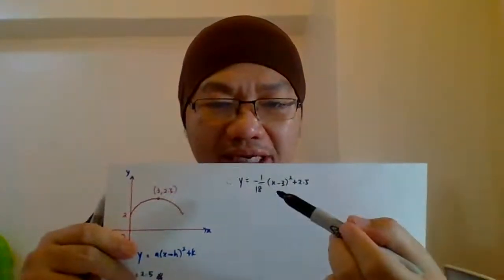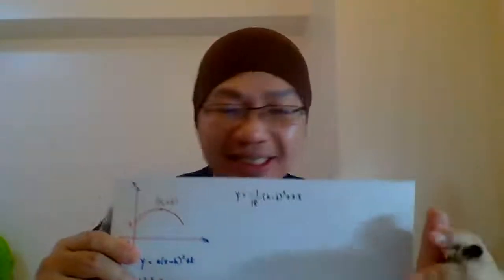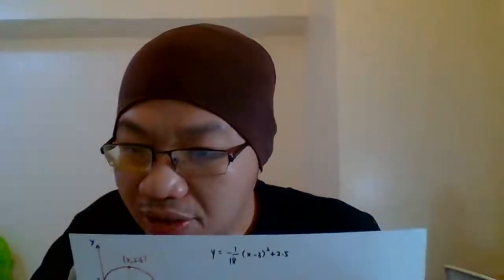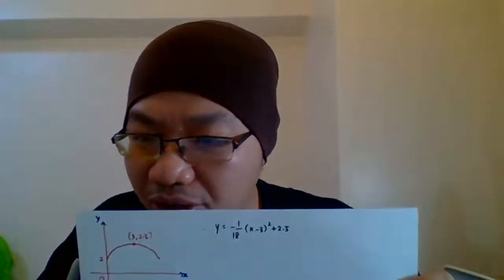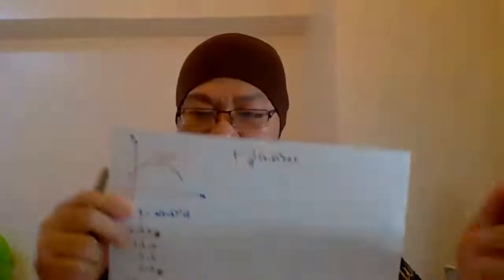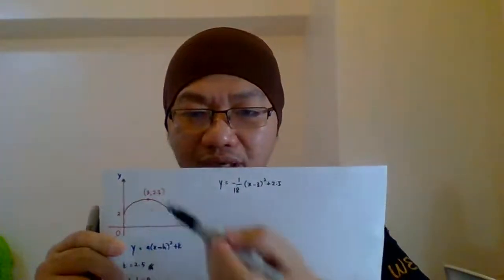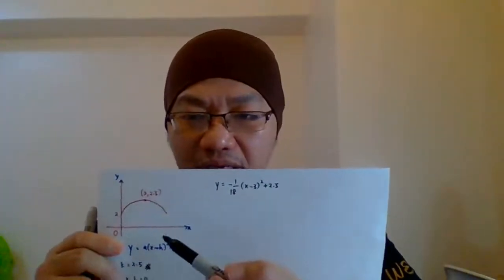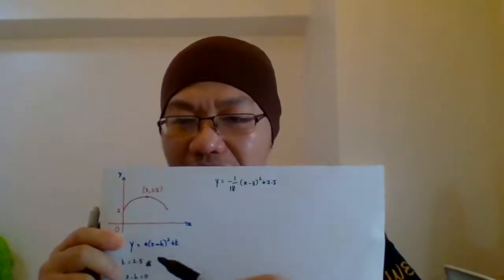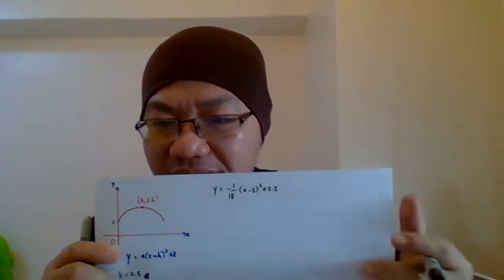Okay, so question 12A is settled. Syuhan also got, wait, Roshini got 1 over 18. Syuhan got negative 1 over 18. My answer is negative 1 over 18. This one should be negative 1 over 18 because the shape is negative. The shape is a sad graph, so the value of a should be negative. Okay, so Roshini, please double check your calculation. So that is question 12A.